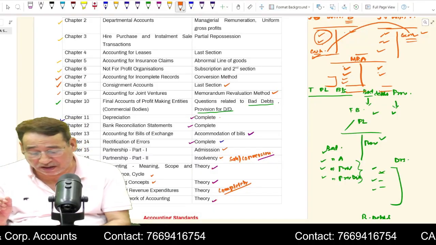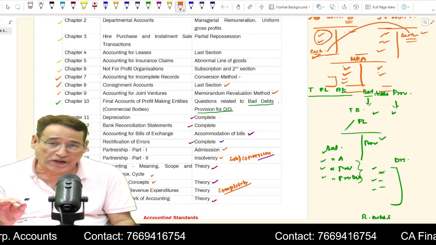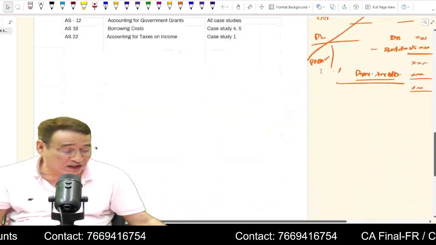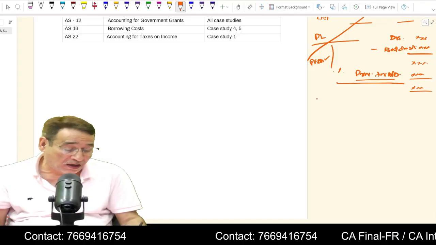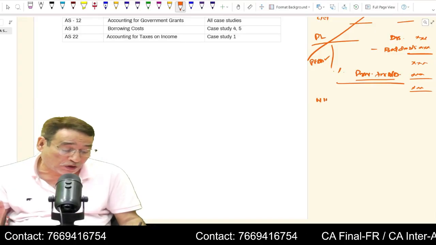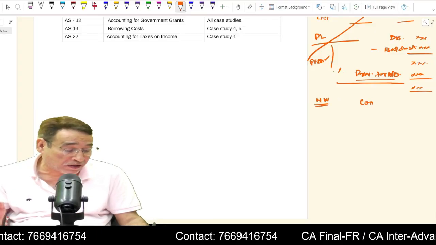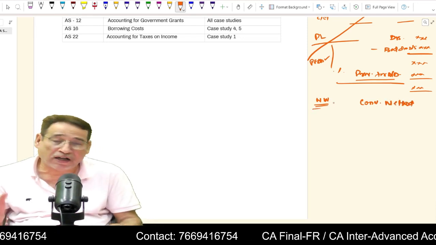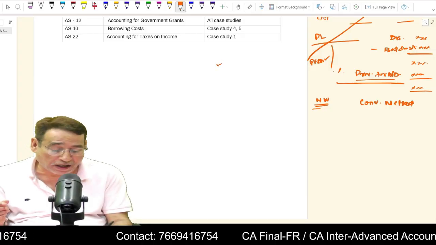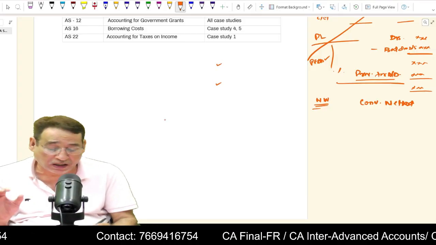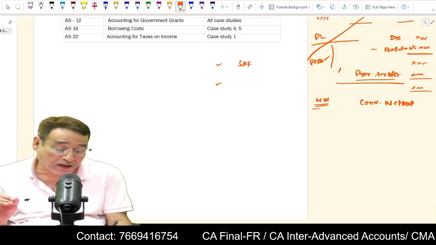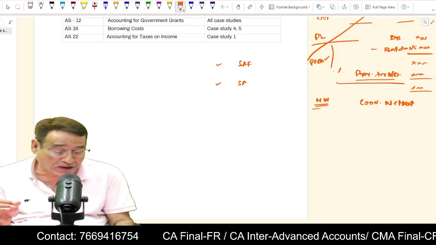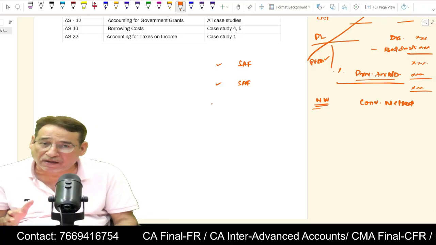Now the last point is accounting for incomplete records. I told you there are 2 methods under this. If you remember, one way of finding the profit is the net worth method, and another one is the conversion method. Under the net worth method, I told you how to find out the profit. You have to find out the opening capital and the closing capital. For that you will have to prepare the opening statement of affairs in case the opening capital is not given. Similarly, the closing statement of affairs in case the closing capital is not given.